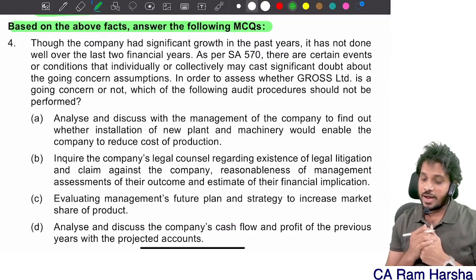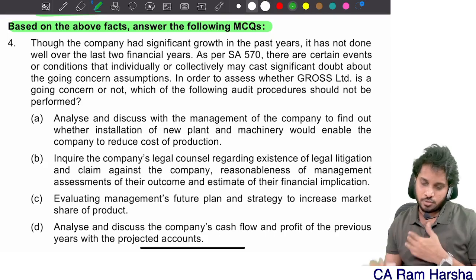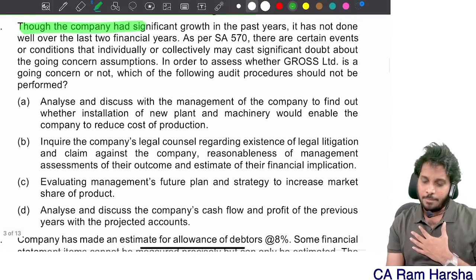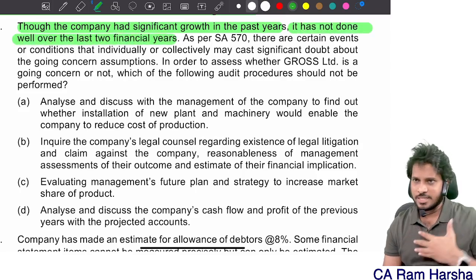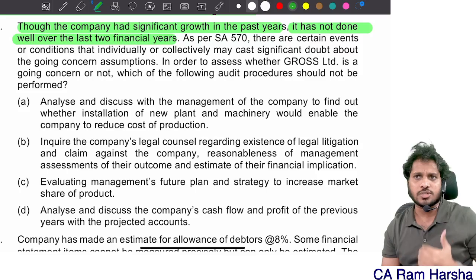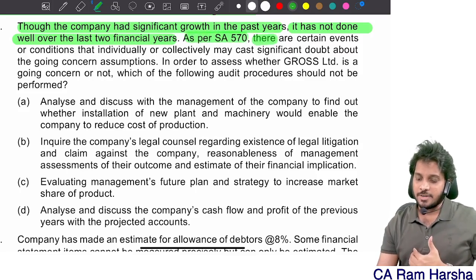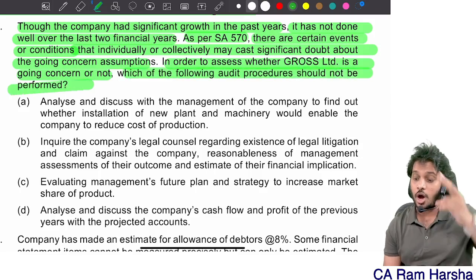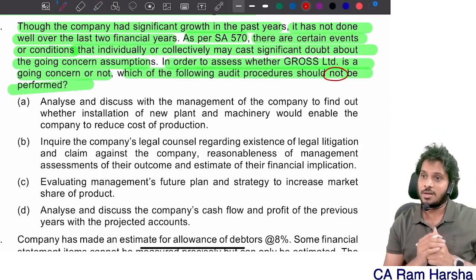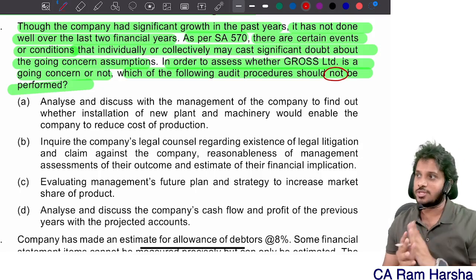Based on the above facts, answer the following MCQs. Though the company had significant growth in the past year, it has not performed well in the last 2 years. Yes, that is what the financial numbers are also conveying. As per SA 570, there are certain events or conditions that collectively cast a doubt about going concern. In order to assess whether the company is a going concern or not, which of the following should not be performed? Which of the following is not a procedure?